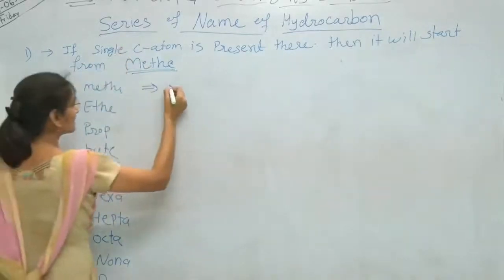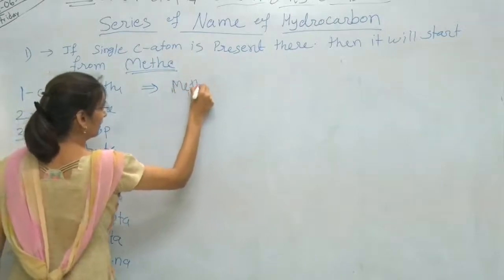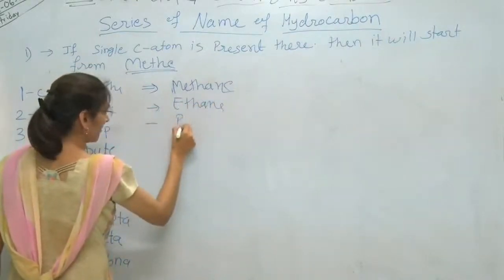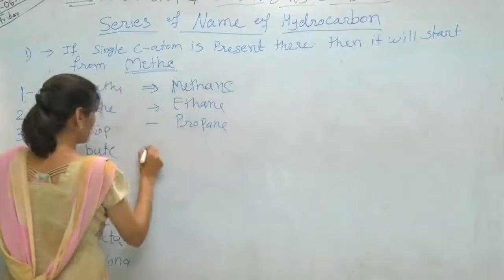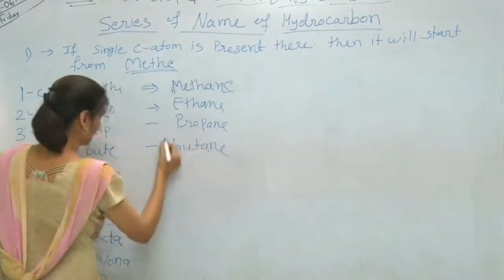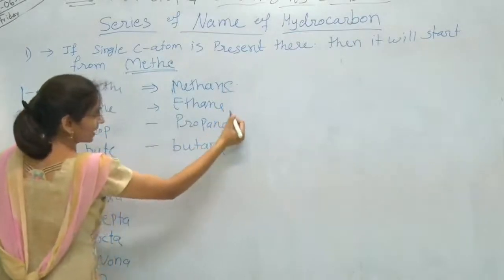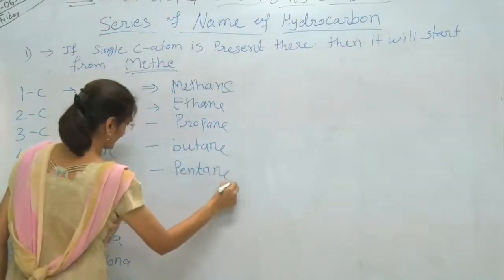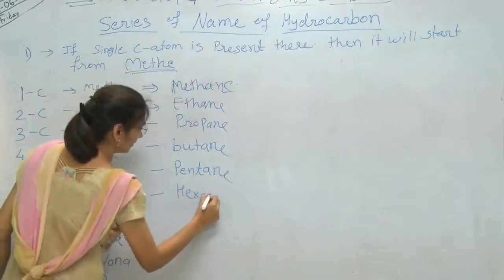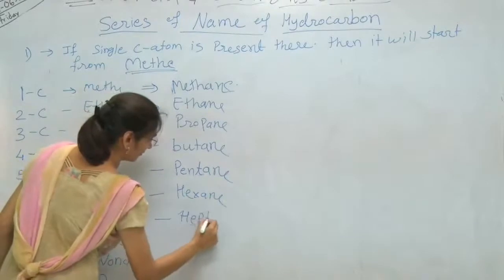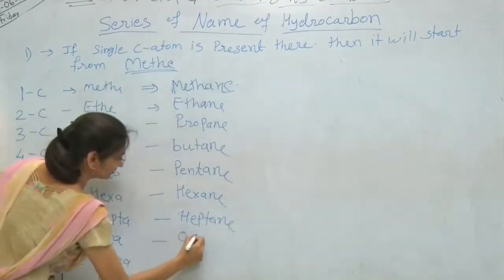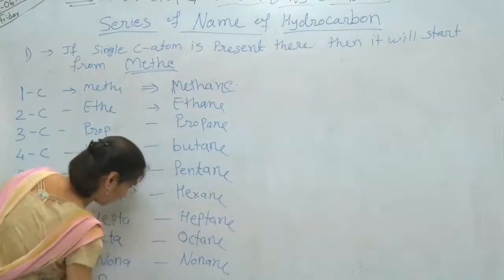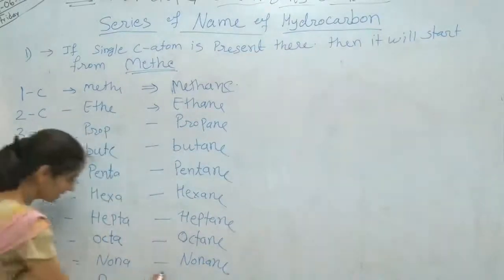We will take the alkane series first. Methane, ethane, propane, then butane, having single carbon atom, 2 carbon atoms, 3 carbon atoms, 4 carbon atoms, then for 5 pentane, for 6 hexane, for 7 heptane, for 8 octane, for 9 nonane, and for 10 carbon atoms decane.